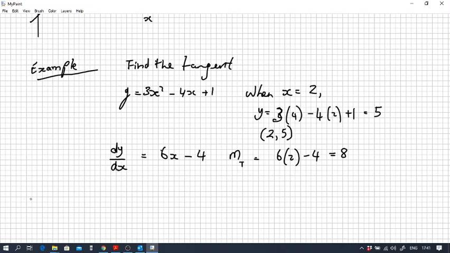We're now ready. We've got m tangent is 8, so the equation of the tangent we can simply find by y equals mx plus c, and m is 8, so 8x plus c. Now we'll sub the point (2, 5) into that line and calculate c.